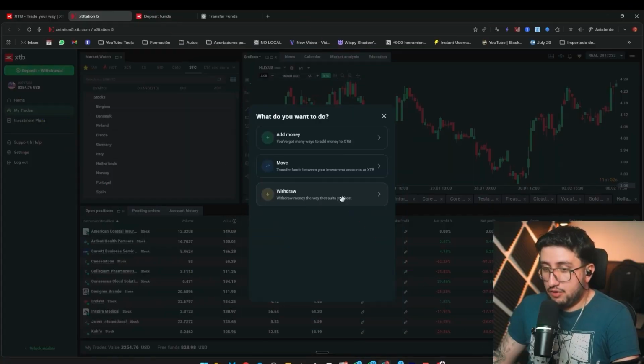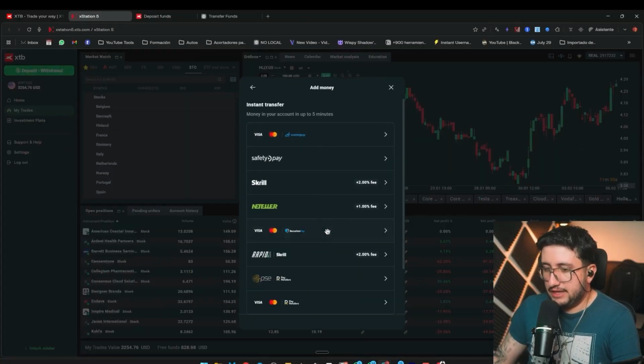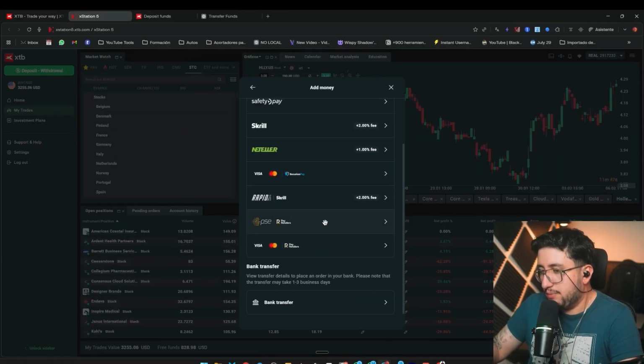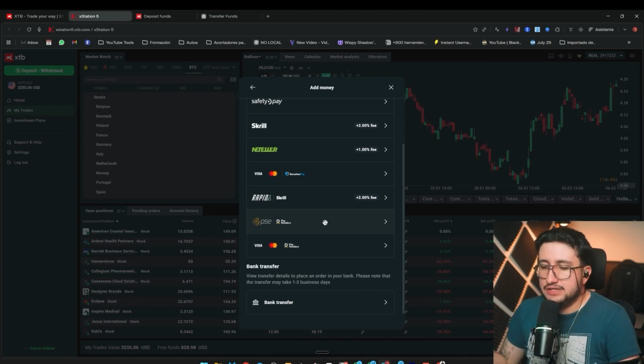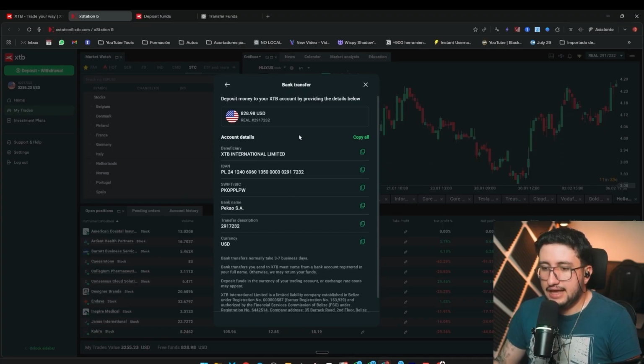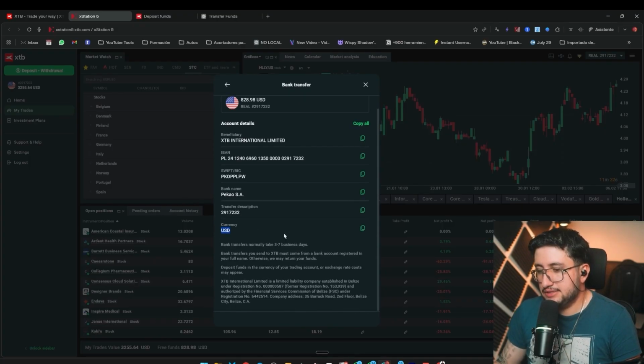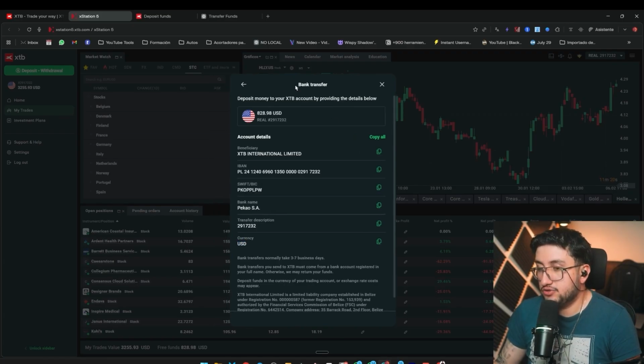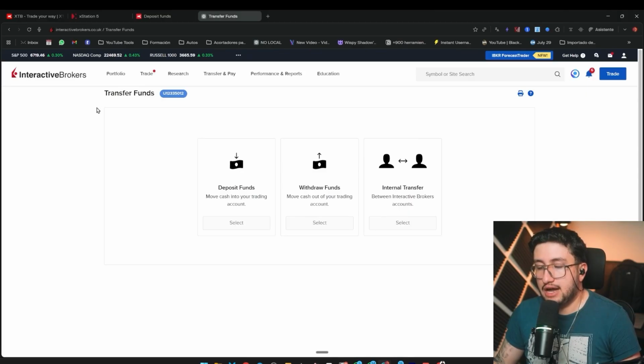Now, as we can see, we have quite a few deposit methods. Card, we have Skrill, Neteller, we have local deposit methods, which, well, for my country is this one, but for your country, it might be different. Everyone would have to log in there. And we also always have the option of a bank transfer, the classic one. And this is into a dollar account, which is this one right here, which accepts dollars and is simply an international transfer from the bank we have in our countries. Then, once this is understood, we move on to the options Interactive Brokers allows us here in Transfer and Pay.